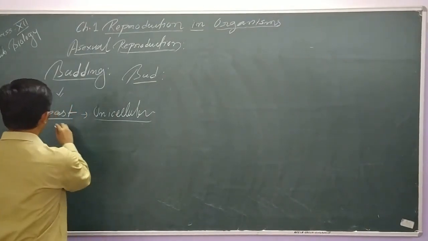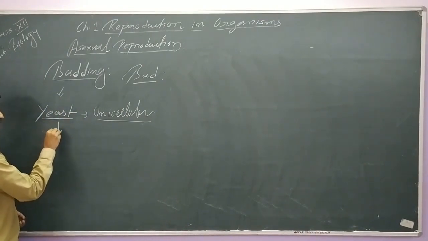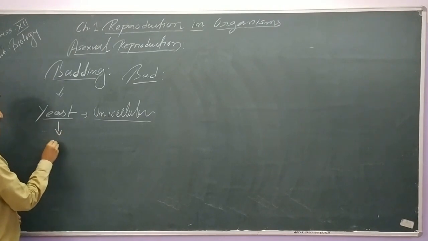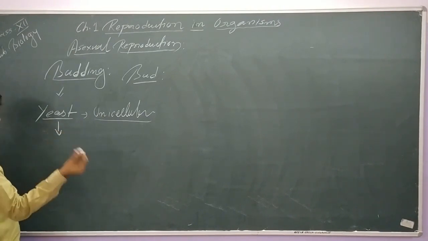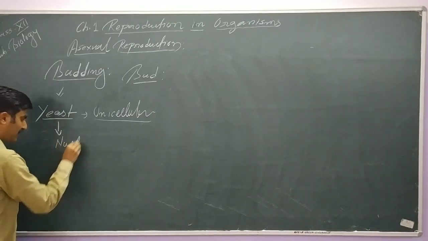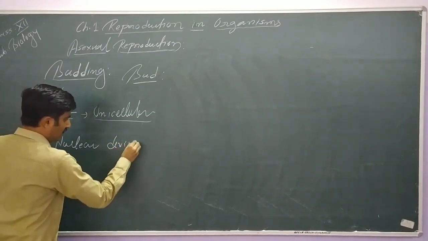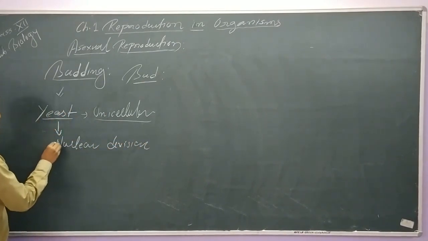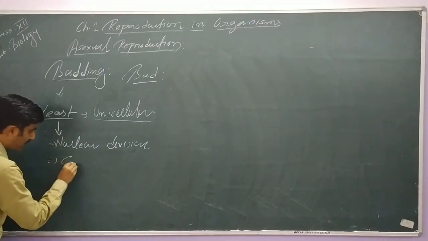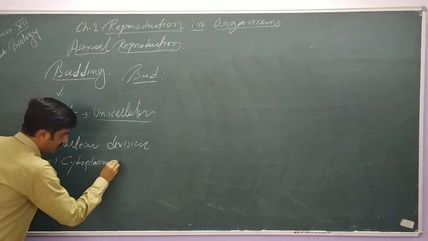So we will try to understand budding in yeast. Keep in mind here also this is unicellular. That's why during budding there are two steps which are similar to fission. That is nuclear division, and this nuclear division is followed by cytoplasmic division.